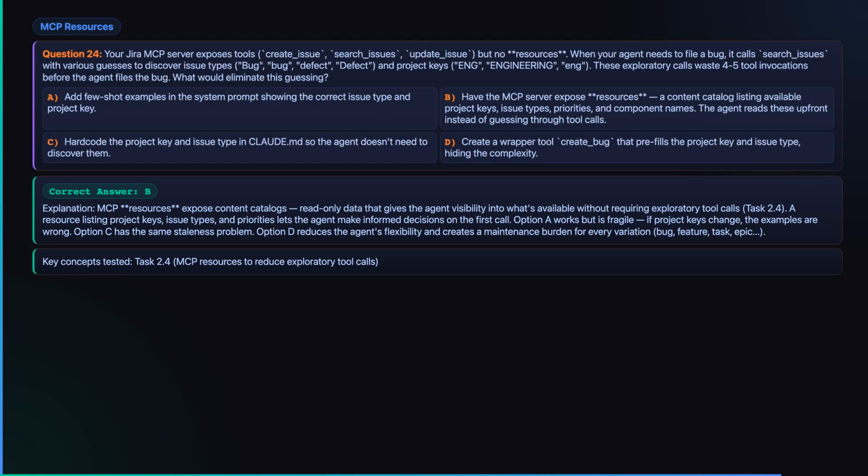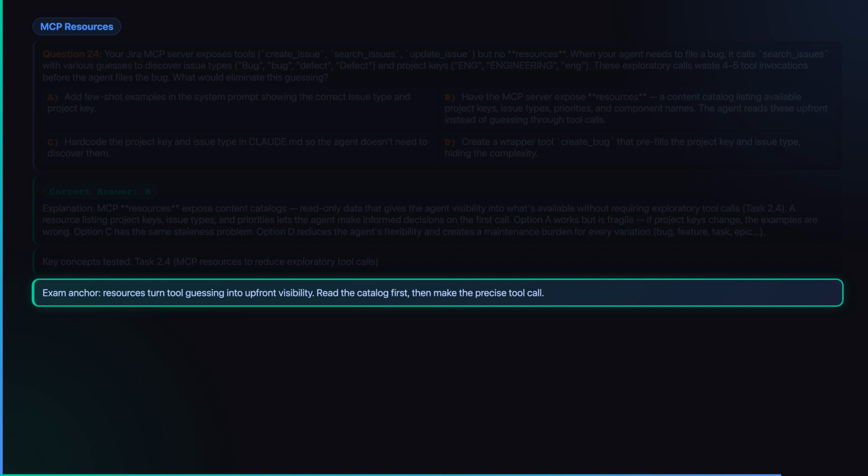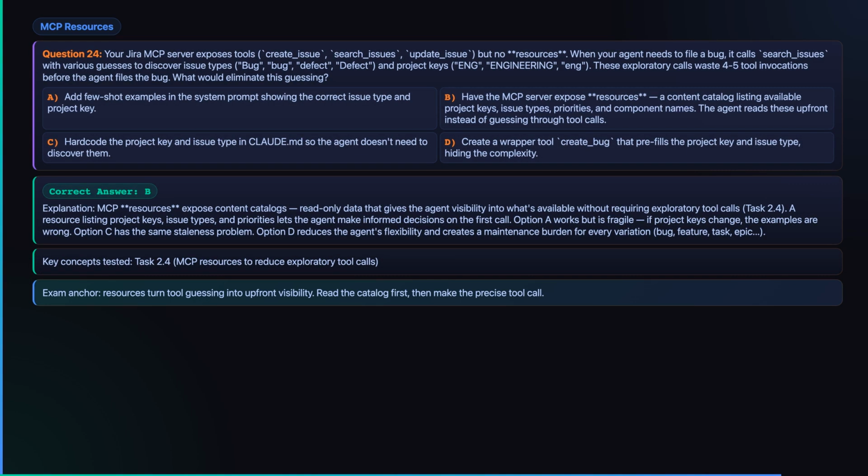A resource can expose the catalog of available project keys, issue types, priorities, and components before the first tool call happens. That turns the agent from guess and retry mode into informed selection mode. Hard coding examples and prompts or wrapper tools can work temporarily, but they go stale and reduce flexibility. Visibility beats guessing in MCP systems. Now let's lock the Domain 2 decision framework and hand off cleanly into Part 3, multi-agent coordinator patterns.